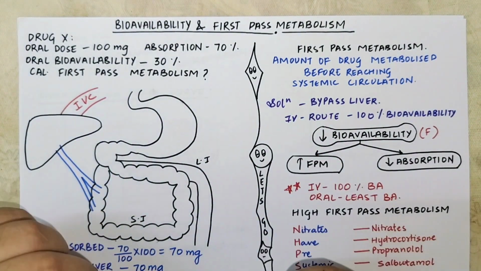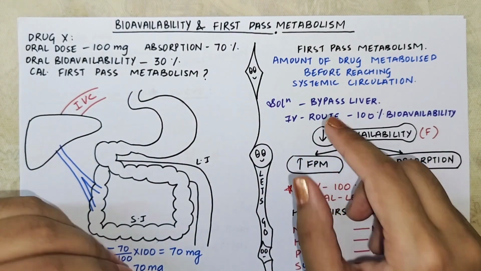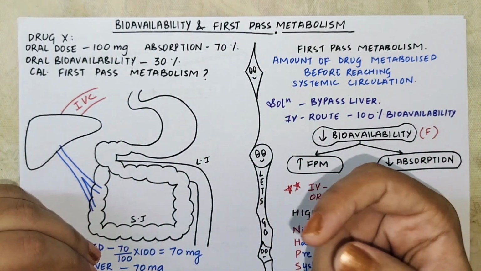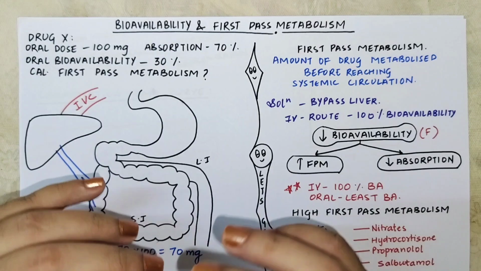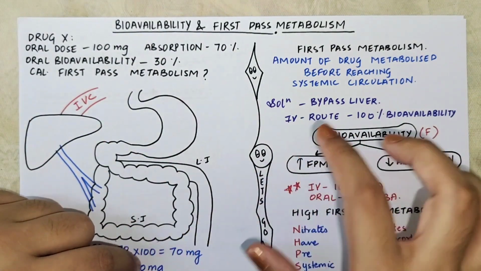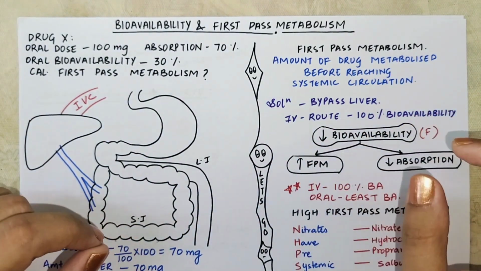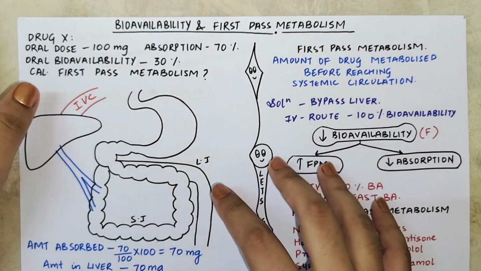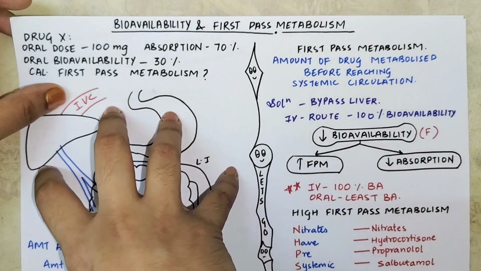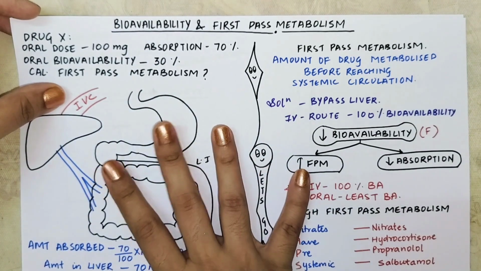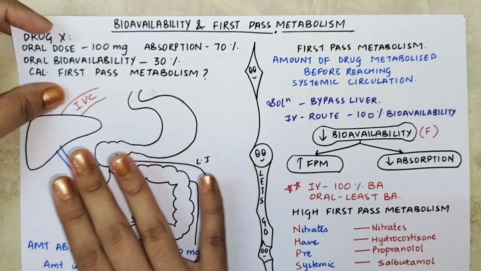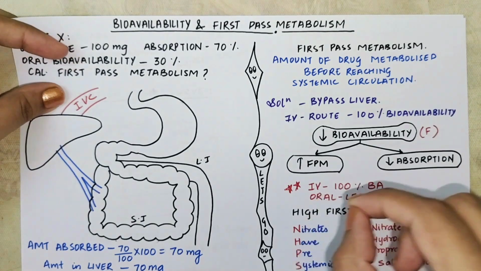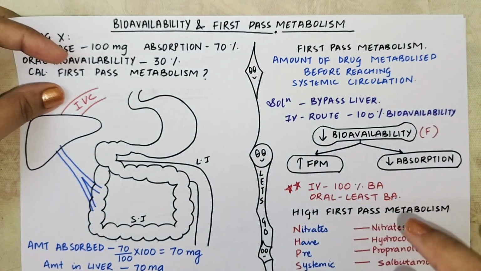But if you are giving a drug by IV route, IV route is you are directly injecting the drug in the bloodstream, so there is no absorption in that case, but there is 100% bioavailability. Now what do you mean by bioavailability? We are going to solve one question through which you are going to understand what is first pass metabolism and what is bioavailability. So don't worry about that. I'm just telling you the definition right now. You just write down the definition, okay?